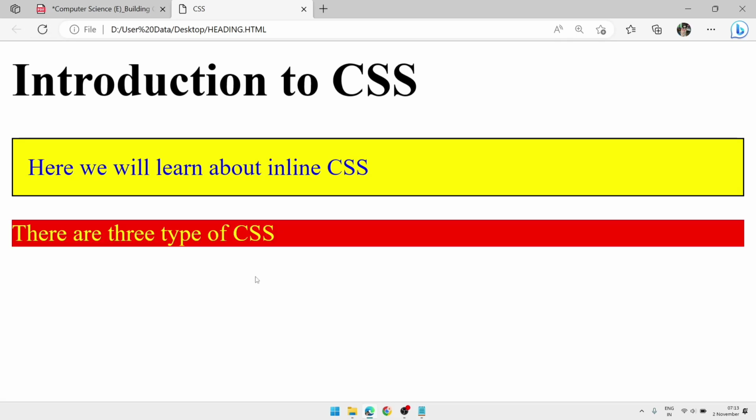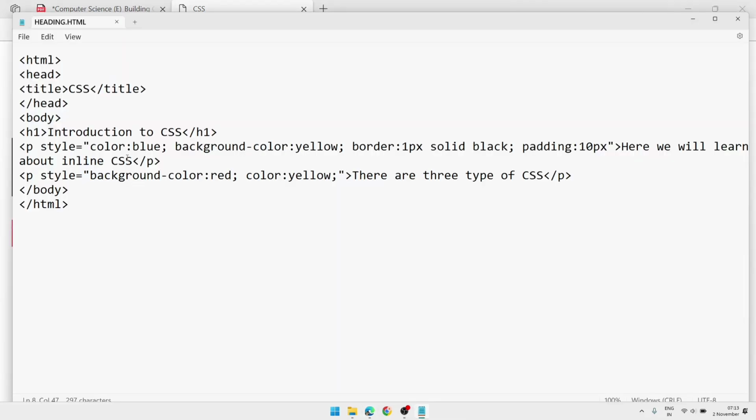So this way we can add different styles to multiple elements. But if we want to add the same style to multiple elements, then it is recommended to use internal or external CSS. Otherwise we will have to write the same thing again and again, so it will save time. This is an example of inline CSS. Now we are going to do internal CSS.